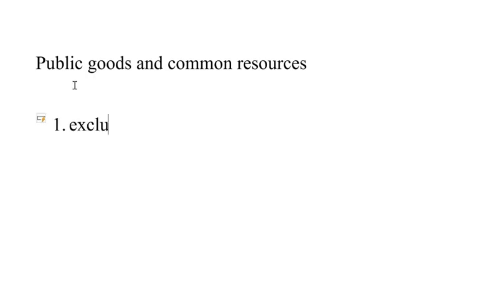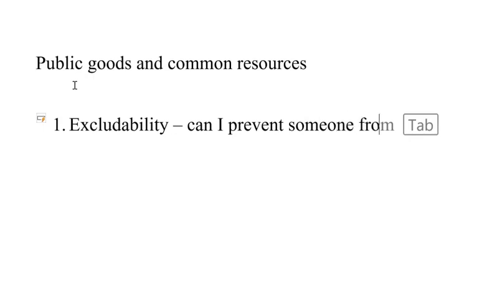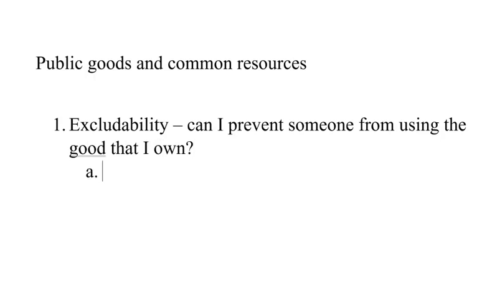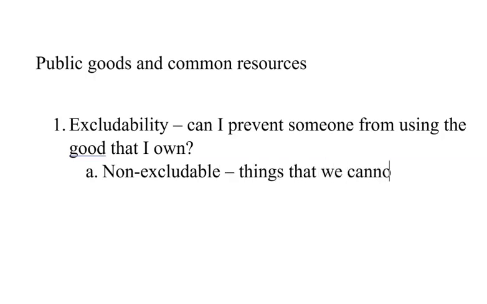One is called excludability. Excludability here means, can I prevent someone from using the good that I own? Basically, excludability comes from exclusivity. If you think about it, is it exclusively mine, or do other people have some rights over it or not? So from here, we have two types of goods. We can call one non-excludable. These goods are things that we cannot exclude others from using.